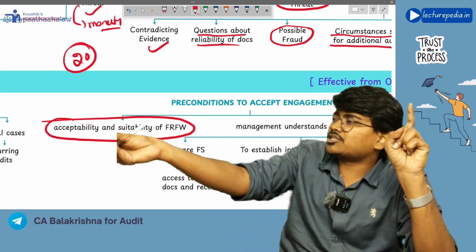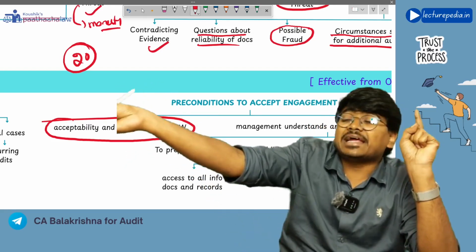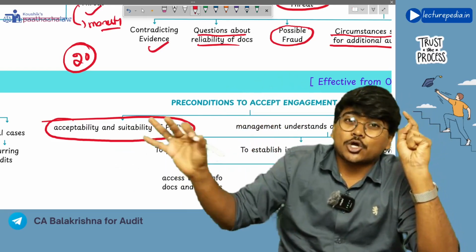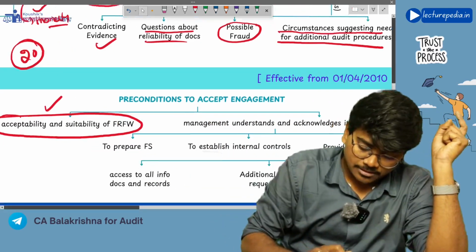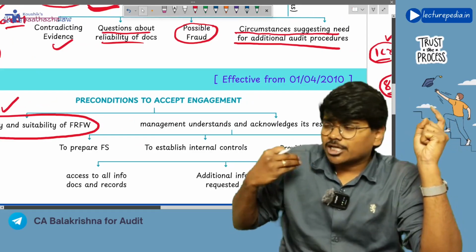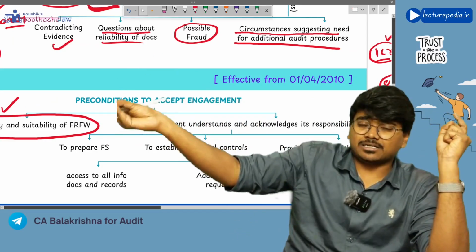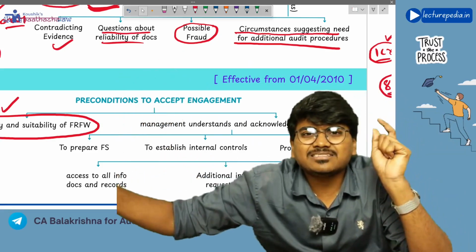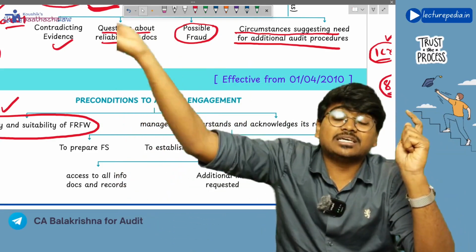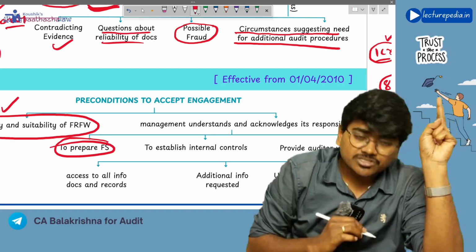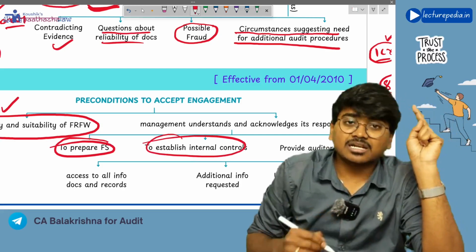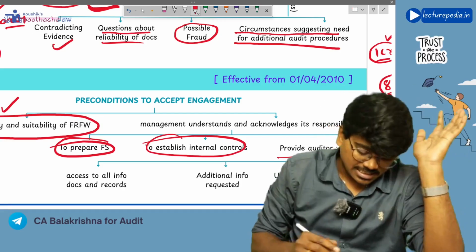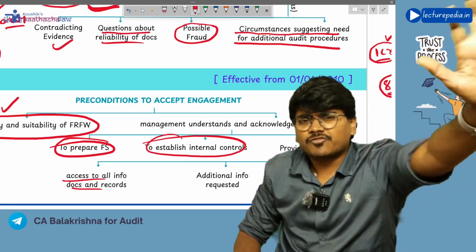Whatever the financial reporting framework as per which the client has prepared the financial statements, that should be acceptable to the auditor. Next, the auditor should get an agreement from the management stating that management understands their responsibility for preparing financial statements, establishing internal controls, and to provide the auditor with access to all information and records.